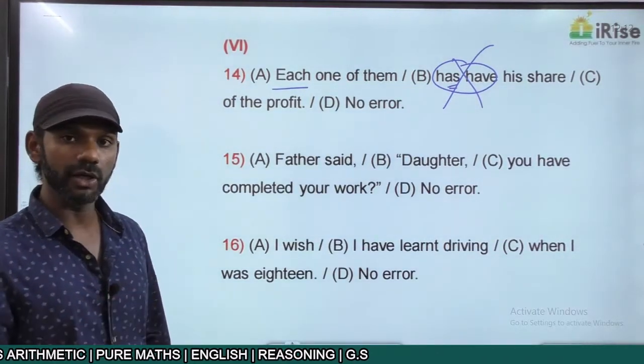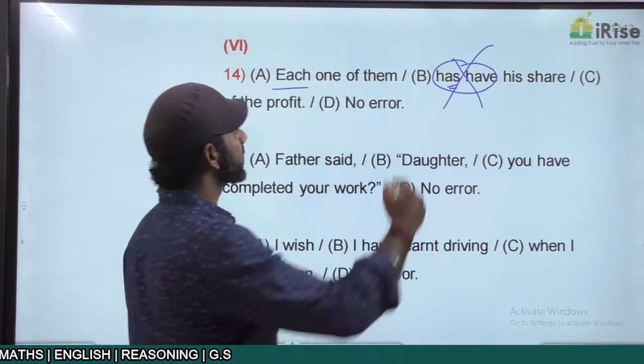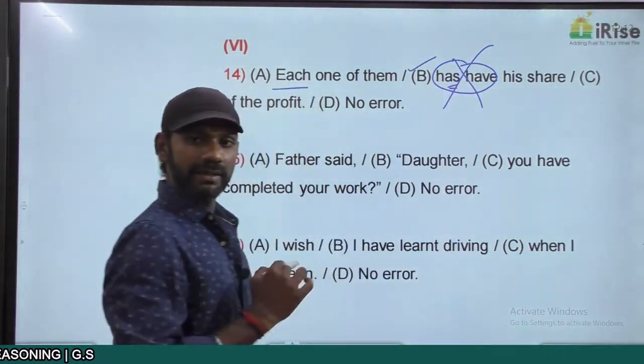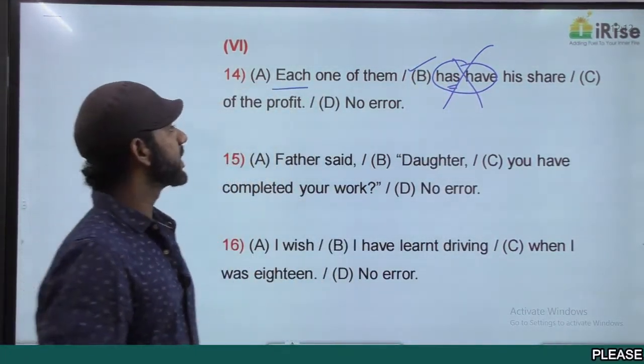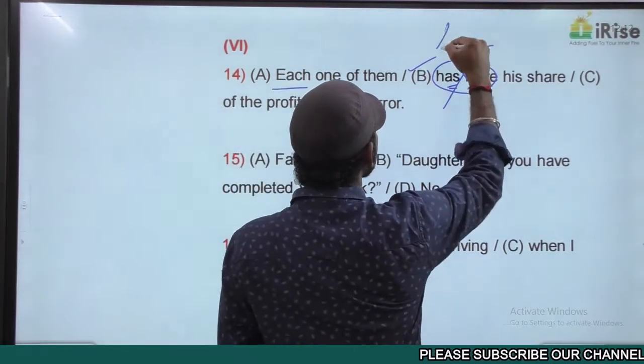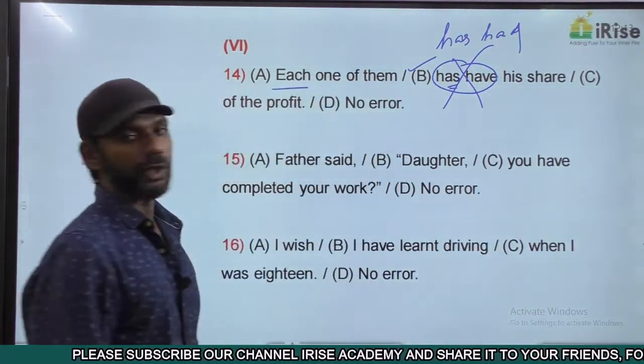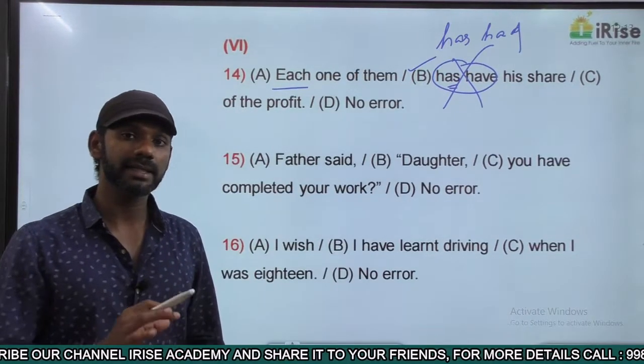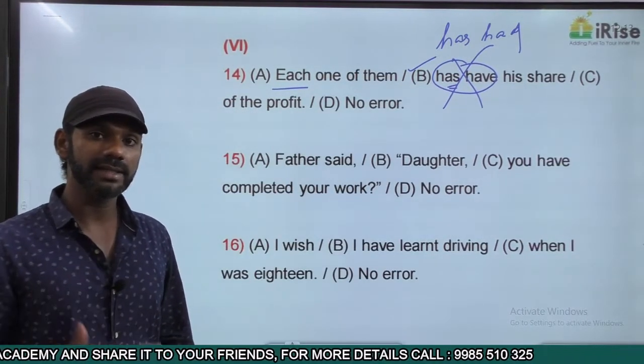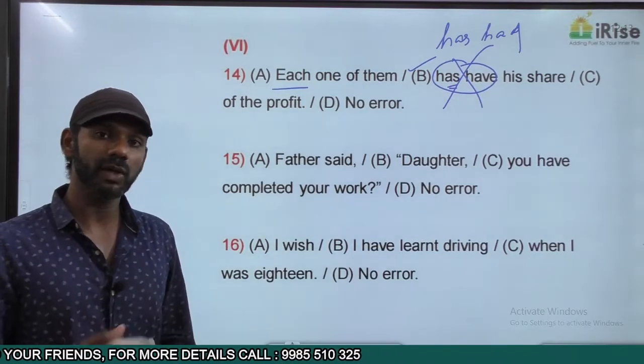"Has, have" is a wrong usage, so the error in the statement is in part B. Now in this case, the correct statement must be, each one of them has had his share of the profit. Has had is a correct usage. Have had is a correct usage. Had is also correct usage.